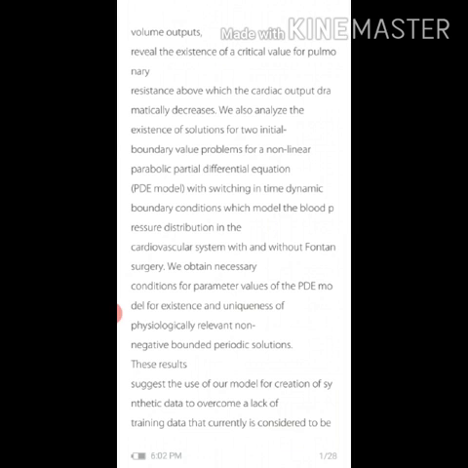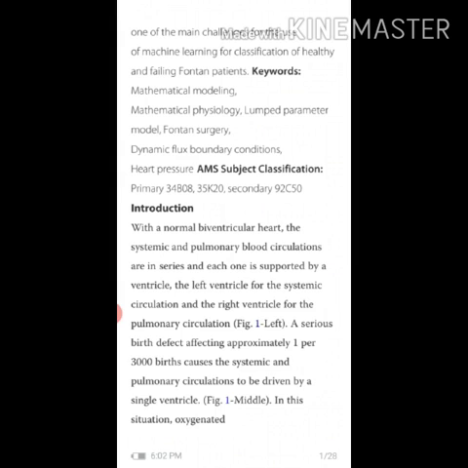These results suggest the use of our model for creation of synthetic data to overcome a lack of training data that currently is considered to be one of the main challenges for the use of machine learning for classification of healthy and failing Fontan patients.